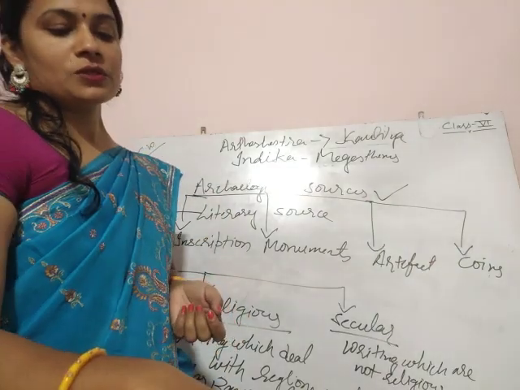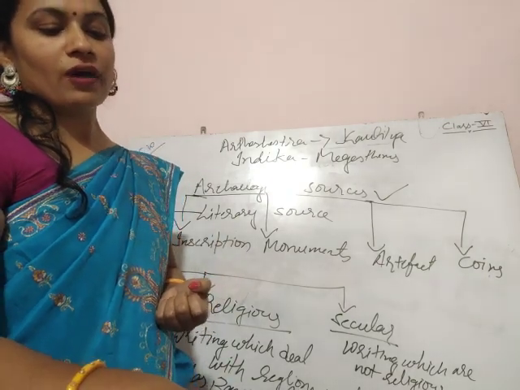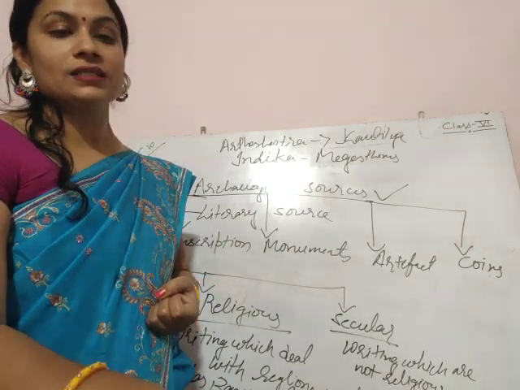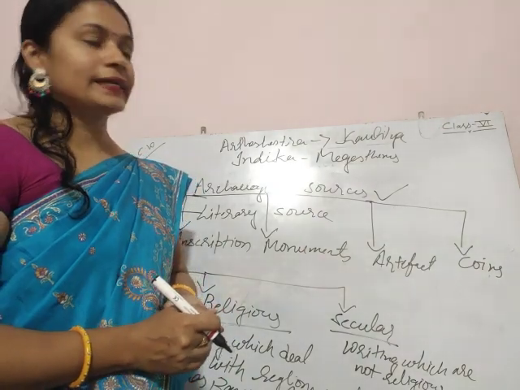Also important are the poems of Kalidas. These are secular literature. The accounts of Fa-Hien and Hiuen Tsang and the Sangam literature are some examples of secular literature written during these times.